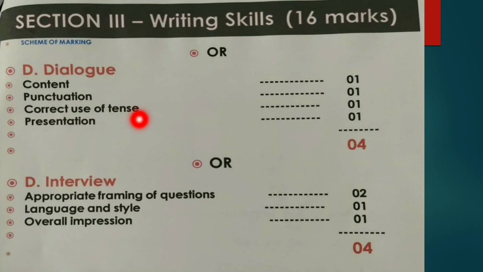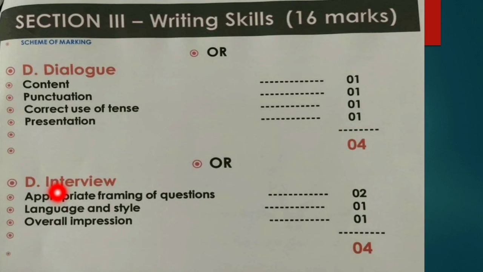Then correct use of tense is very important, and it will give you 1 mark, and overall presentation will give you 1 mark. So you must keep all these 4 points in your mind while attempting this question, dialogue writing. Content will give you 1 mark, proper punctuation must be there, correct use of tense, and presentation. So this is how the 4 marks are distributed in this question, dialogue writing.